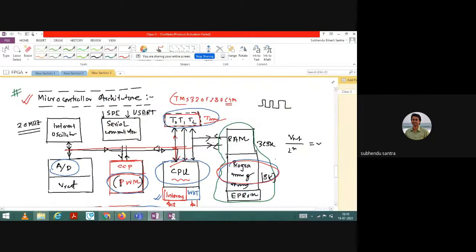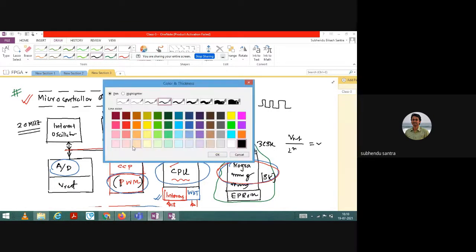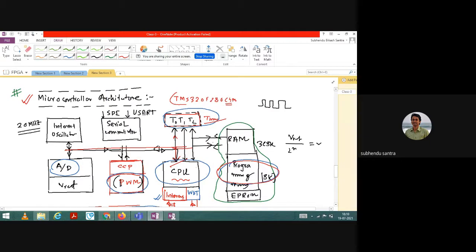Okay, so here, as you can see, the microcontroller architecture, I already told you there are basic 4-5 elements which you need to remember. The first one, of course, is the CPU. Mayank was asking me how this CPU is different from the ALU. All of you have heard of the term ALU, arithmetic logical unit, and the other is CPU.